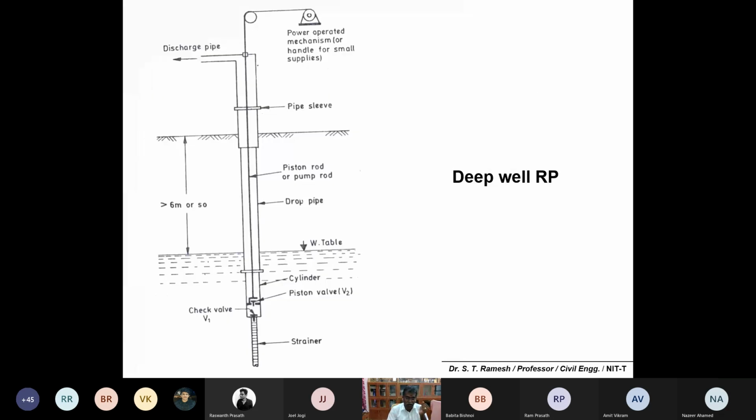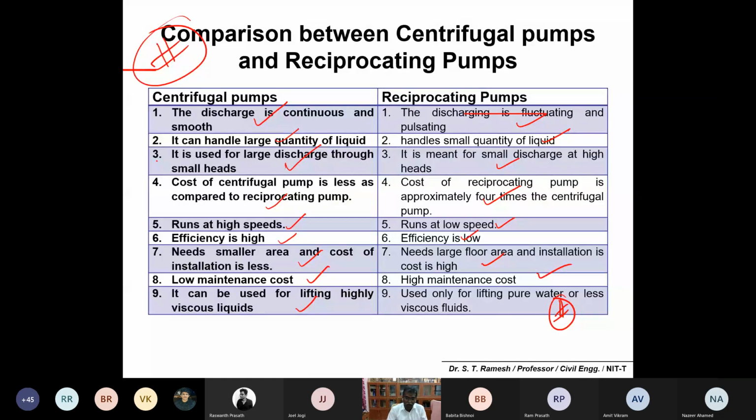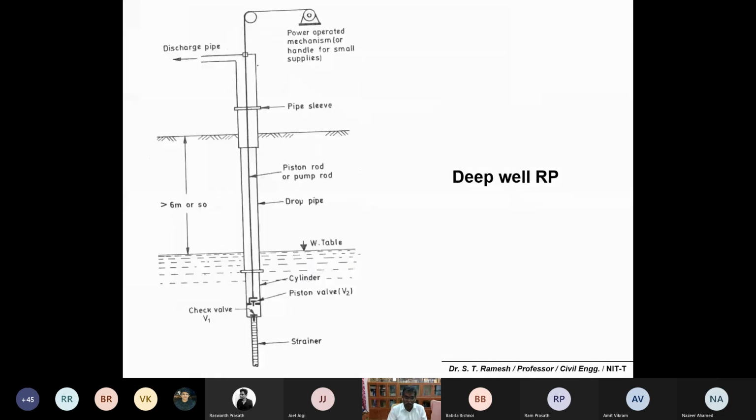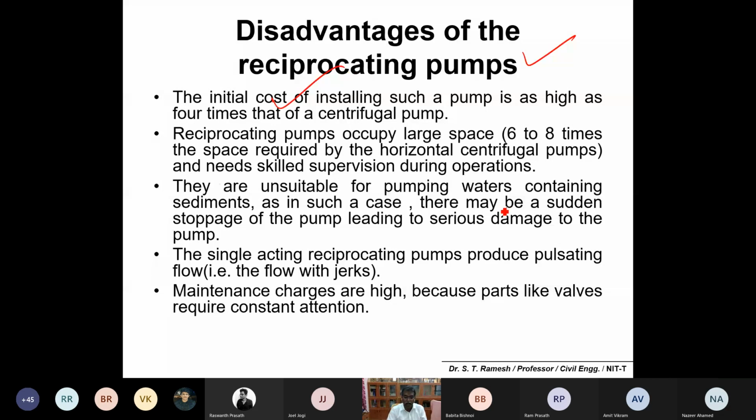Anyway, I'm not going to discuss that, but once you are familiar with the comparison, you will be able to say something about the advantages and drawbacks. Have a look at the advantages of reciprocating pumps: durable and flexible, with a possibility of higher efficiency. Drawbacks: initial cost is very high, and it requires larger space, almost 6 to 8 times that required by horizontal centrifugal pumps.